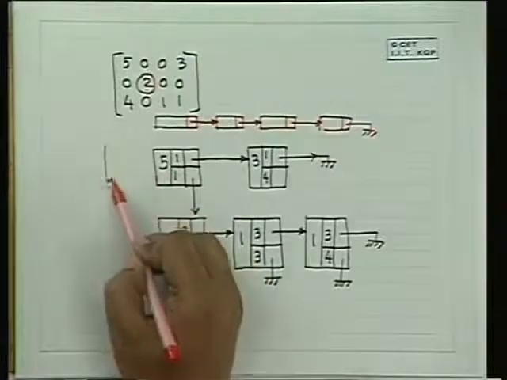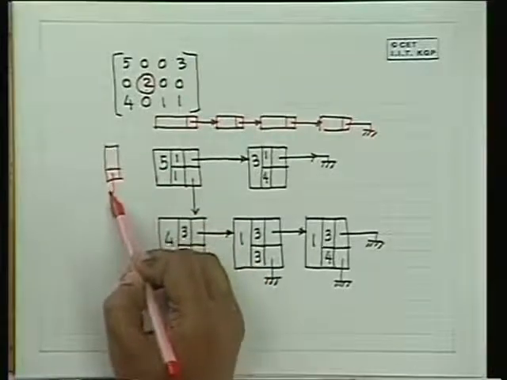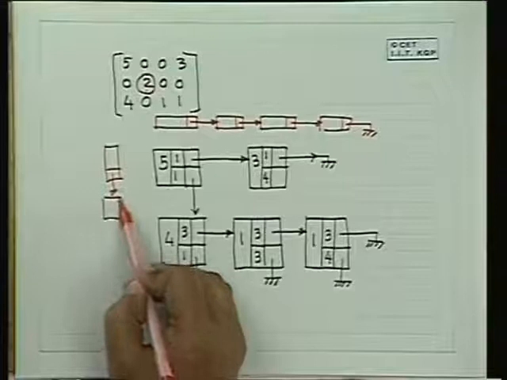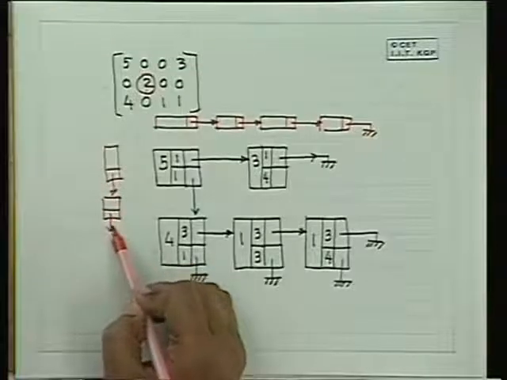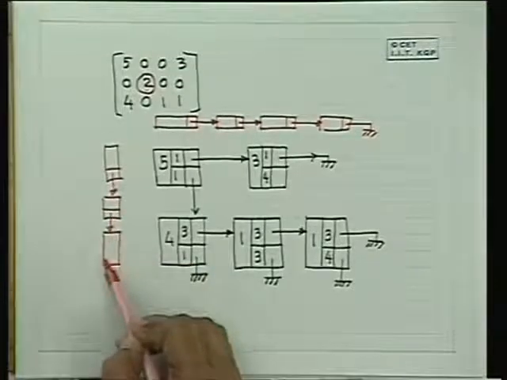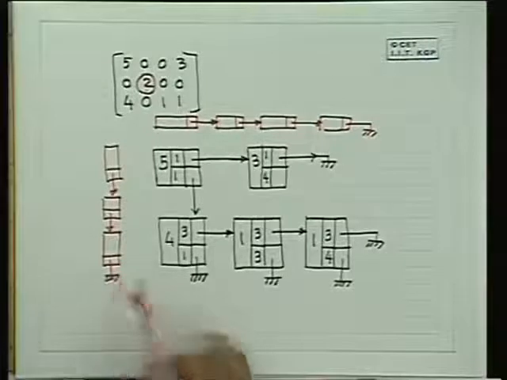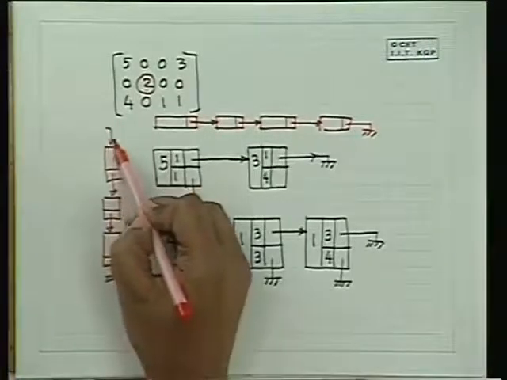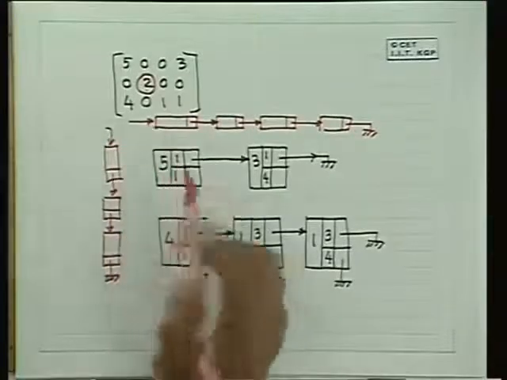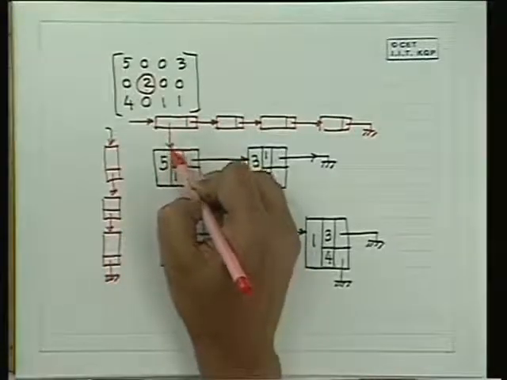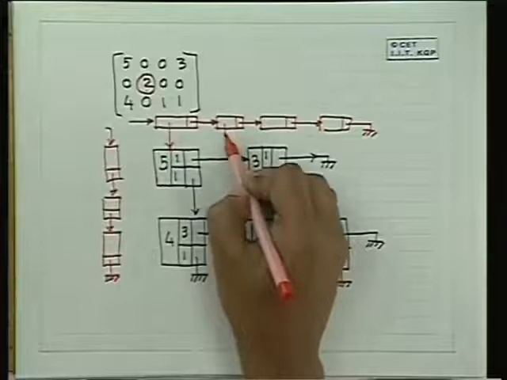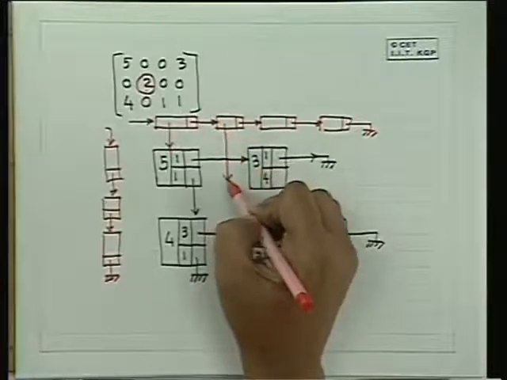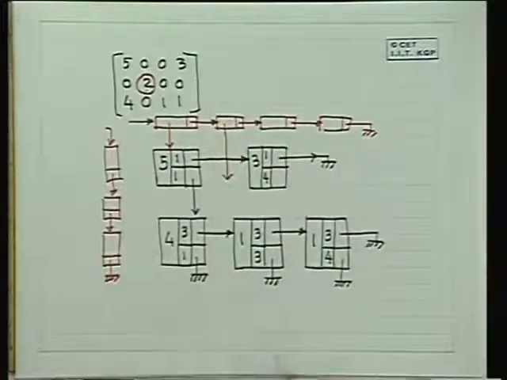And we will have header pointers for the rows and the columns. Alright, so this is the row and this is the column. This will point here, this will be pointing to that second element.